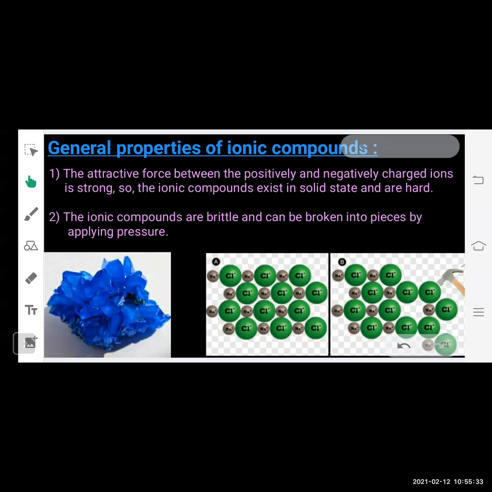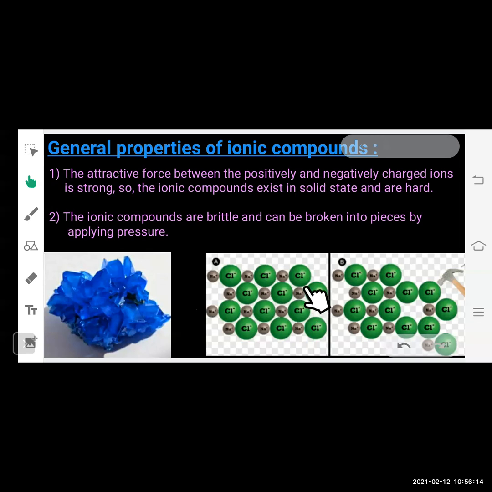So let's begin with the general properties of ionic compounds. What are the general properties? The attractive force between the positively and negatively charged ions is strong, so the ionic compounds exist as solids and are hard. As I told you, the positively and negatively charged ions have a very strong force of attraction between them, and that makes the ionic compounds very strong, and they exist in solid state. The ionic compounds are brittle and can be broken into pieces by applying pressure. You can see this is a crystal of an ionic compound. It is very hard. Okay.